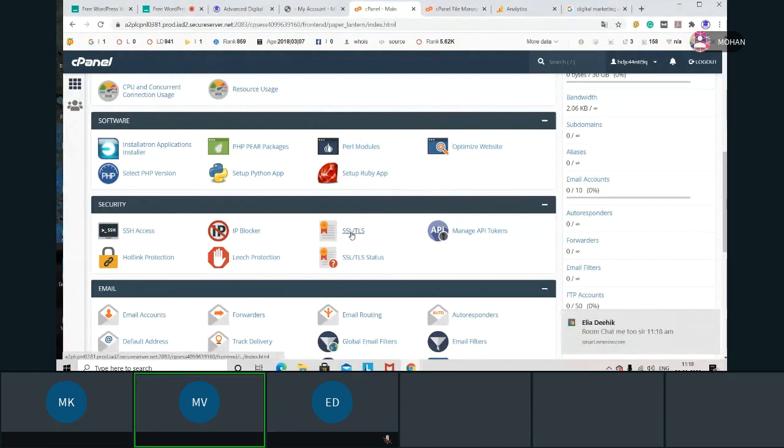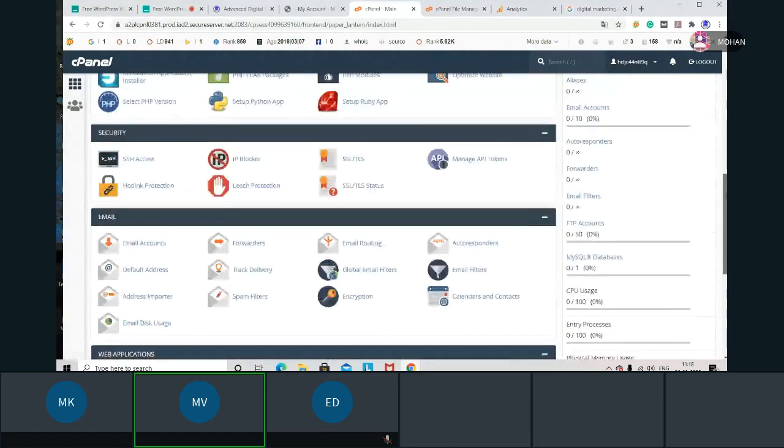If you have taken SSL and know the process, you can do it directly. If not, you can call the person from whom you are buying the domain and hosting. You will have a customer care number. Call them, and they will suggest or do it from their end. No issue if you are unable to do SSL. And below that we have emails.